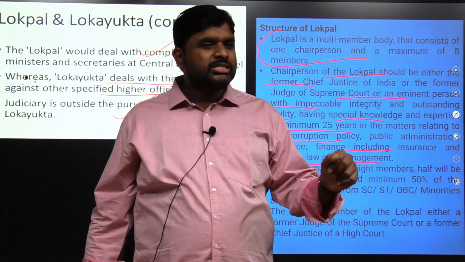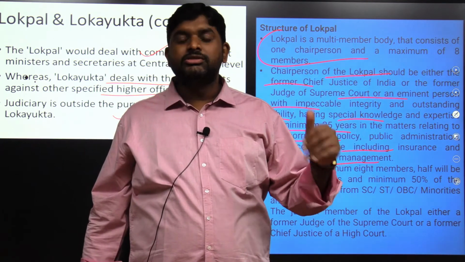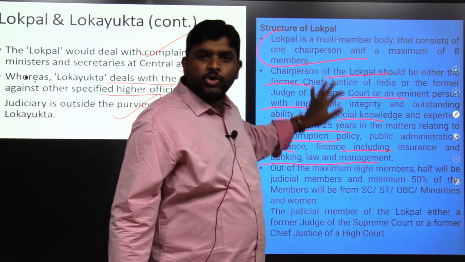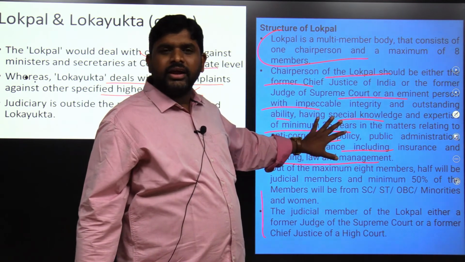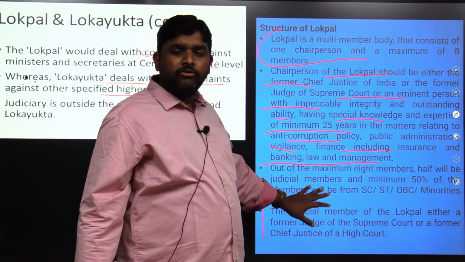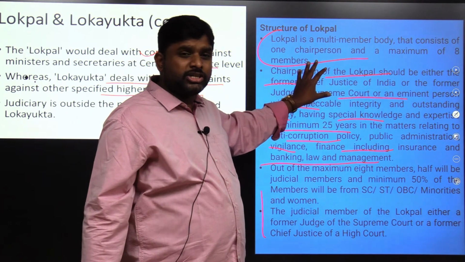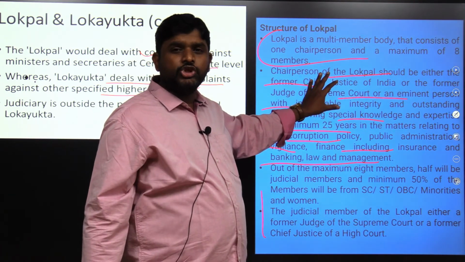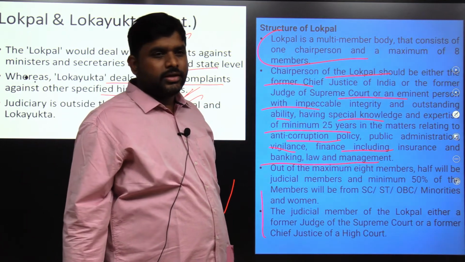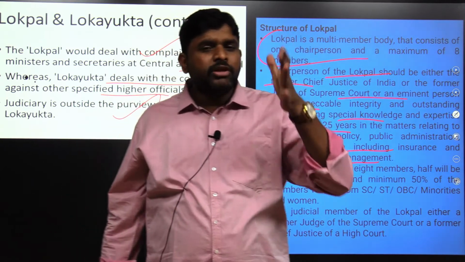Means anyone booked will not go out with a clean sheet. Why? Because of 25 years of impeccable integrity. 4 judicial members, 4 non-judicial members, and the chairperson is a CJI or a former judge or a person of eminent judicial knowledge with 25 years of experience. If there is such a strong body, then 100% at the highest level, the corruption will be reduced.